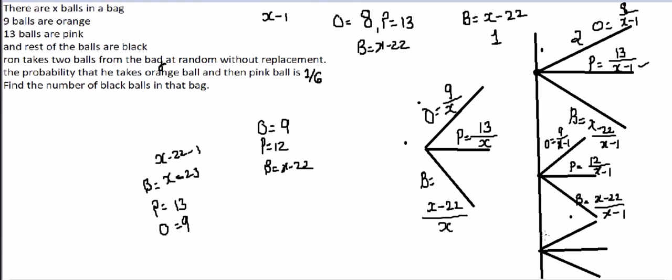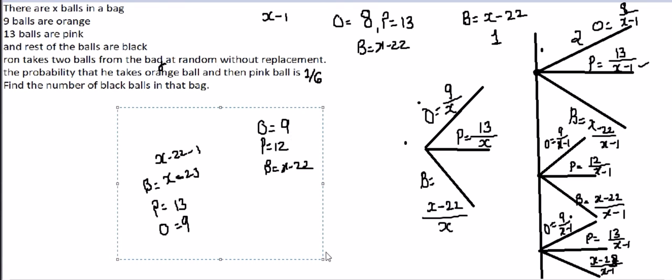So choosing orange, probability is 9 over x minus 1. Choosing pink, 13 over x minus 1, and choosing black, x minus 23 over x minus 1. So this is our probability tree diagram, and let me see what exactly the question is about.